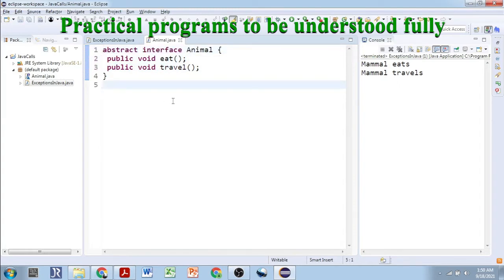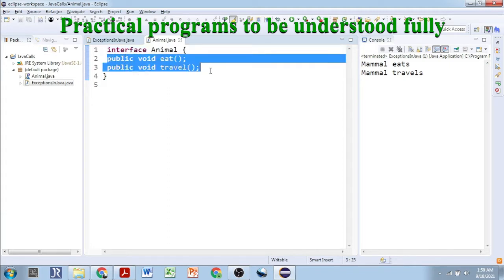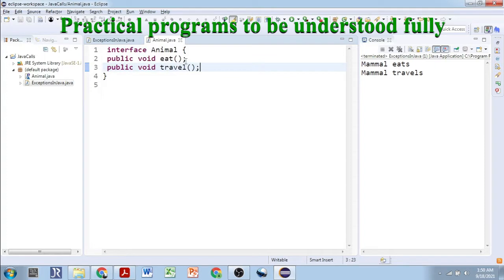See, there is no compile time error. I have saved that. If it were wrong, an error would have popped up in the Eclipse IDE. Here the errors are not coming. So it means you can give the abstract keyword or you may not give it. But by default, implicitly, it's abstract. That is, it can hold only abstract methods. These two methods are abstract because they don't have any body. We cannot provide a body to an interface method.